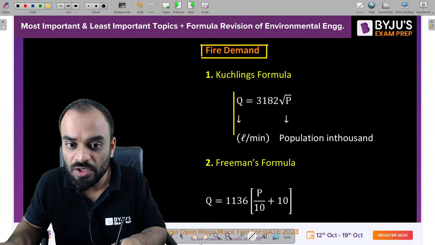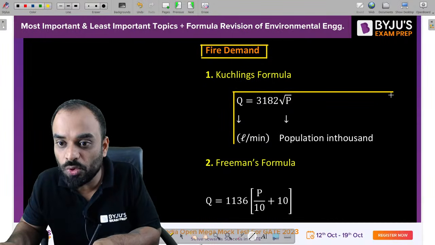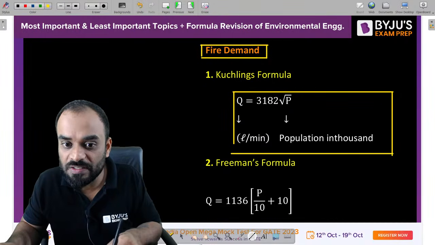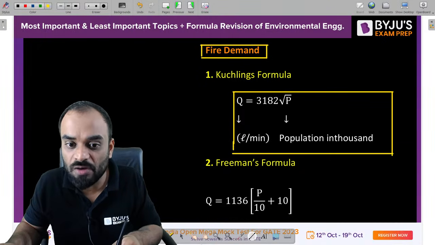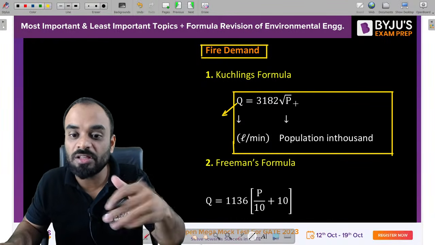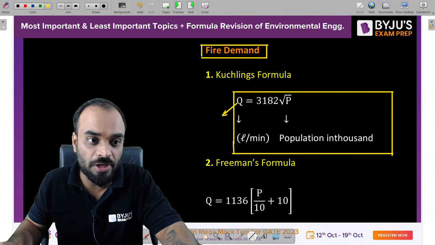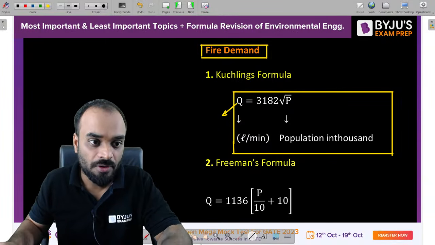The first formula is Kuchling's formula, which is Q is equal to 3182 under root of P. This is an empirical formula which you have to remember, guys. The value of fire demand you will get in liters per minute, and the value of P should be in thousands. That is your population. Clear?